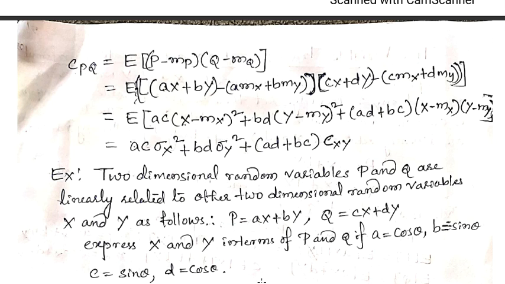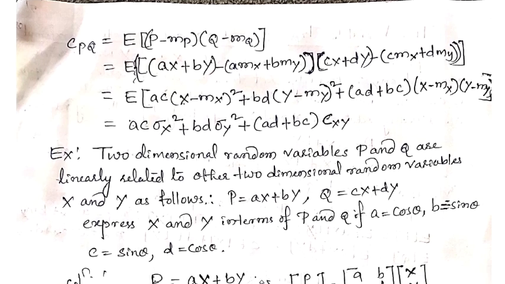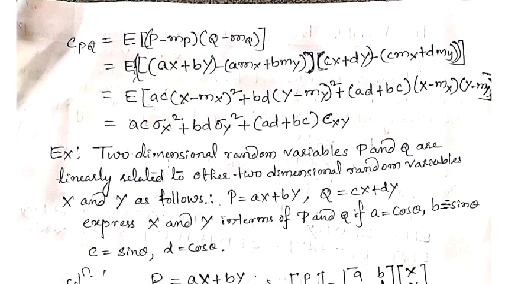So let's learn the problems related to these two-dimensional random variables transformations. So the problem goes like this. Two-dimensional random variables p and q are linearly related to other two-dimensional random variables x and y as follows: p is equal to ax plus by and q is equal to cx plus dy.